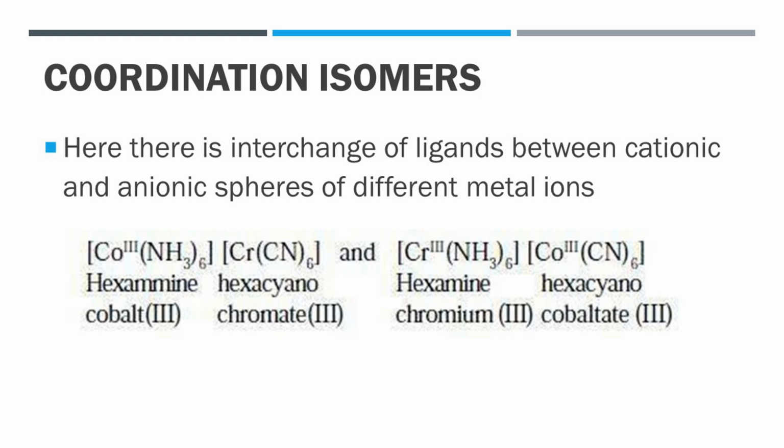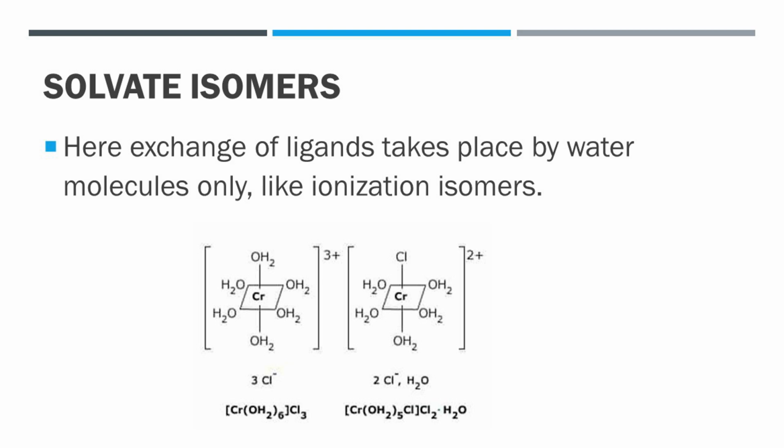Now, the next isomer is solvent isomers. These isomers are also called hydrate isomers when water is the solvent. These are similar to ionization isomers.